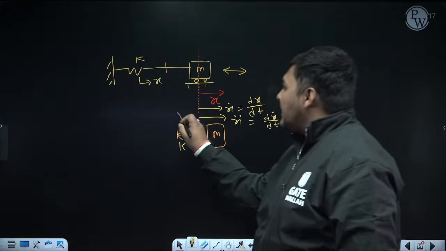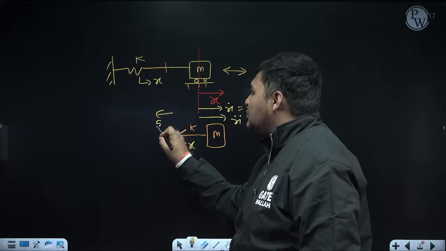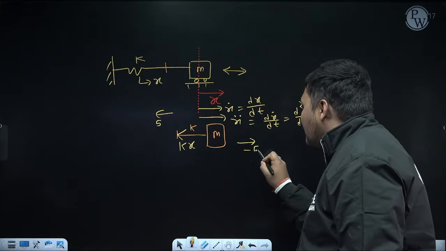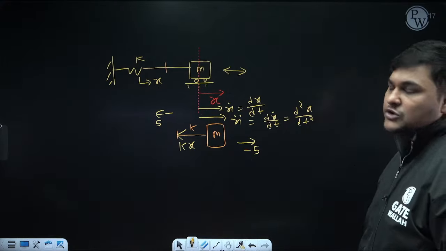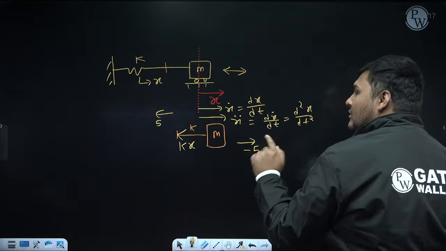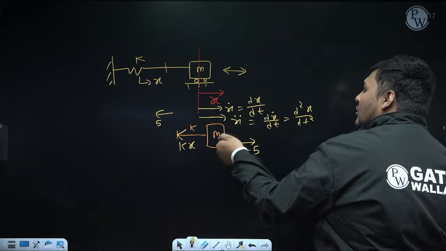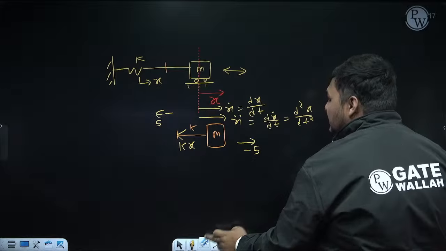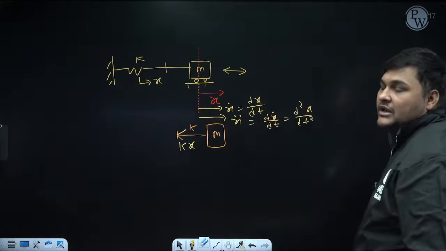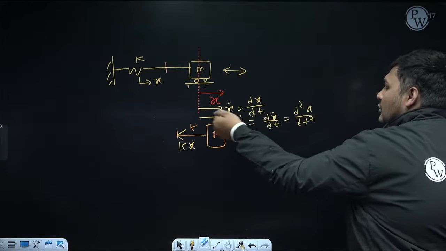Suppose if acceleration is in this direction, its value is 5. So can I say acceleration is in this direction with value minus 5? So when actual acceleration is in the opposite direction, automatically x double dot will come negative. Means the direction of x double dot will always be like this, same as x. Okay, you can remember this. This is mathematics. So direction of x double dot is always this.